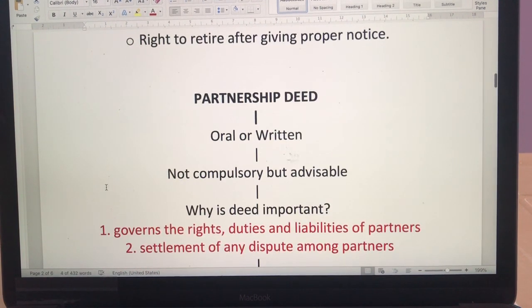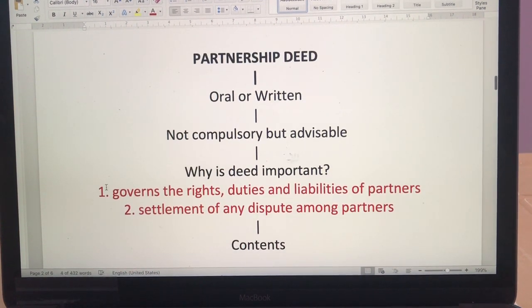Then yes, the partnership deed is very important, as you know, because that lays the foundation of the relationship. And as I already told you, the partnership deed can be oral or written. Oral is as good and as strong as the written one, but with oral things there's no proof. Written brings a lot of transparency, so written is always advisable. Second thing is, it is not compulsory, but it is always advisable to have it in writing.